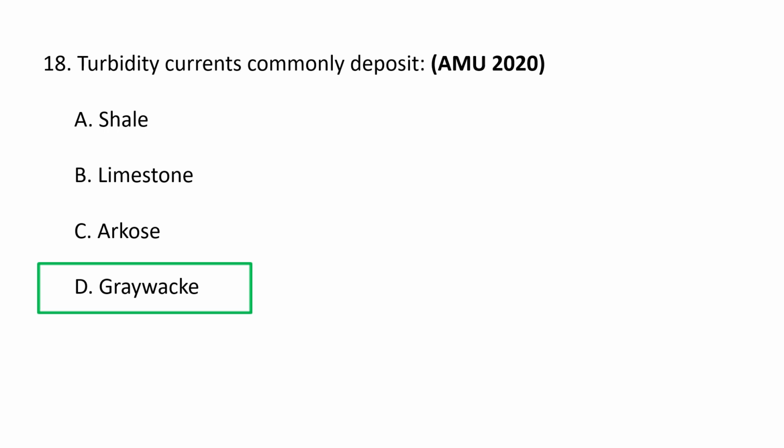Greywacke is a type of sandstone that forms in deep marine environments, which is characterized by a high percentage of mud-sized matrix and poorly sorted angular grains of quartz, feldspar, and rock fragments. So the rapid deposition from these underwater avalanches or powerful turbidity flows creates the distinctive mixed sediment deposits known as turbidites. So turbidity currents commonly deposit greywacke. D is the correct option.